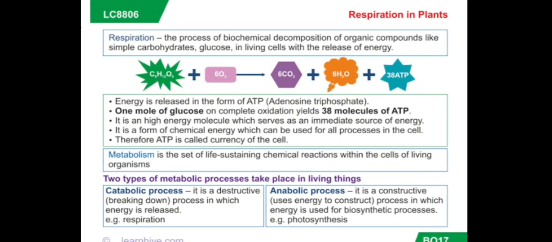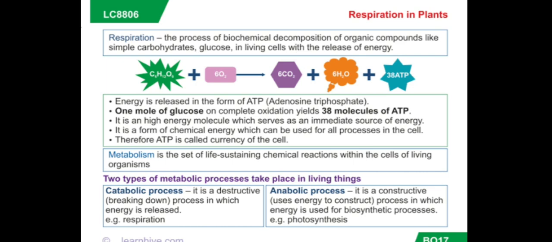Then next is respiration in plants. You know that plants exchange gases through stomata, and the large intercellular spaces ensure that all cells are in contact with the air. So carbon dioxide and oxygen are exchanged by a simple process of diffusion here. They can go into the cells or away from them and out into the air also. The diffusion depends upon the environmental conditions and the requirements of the plant.